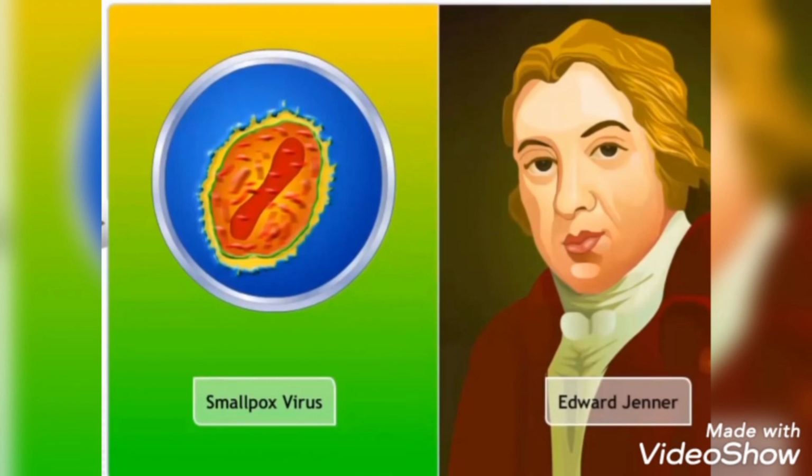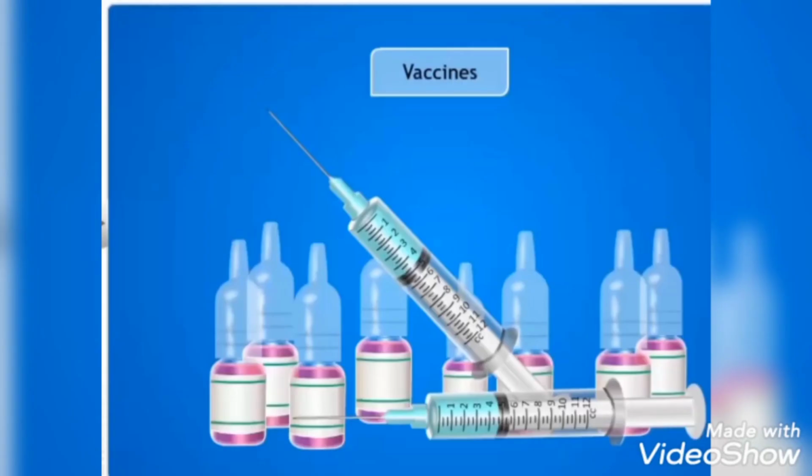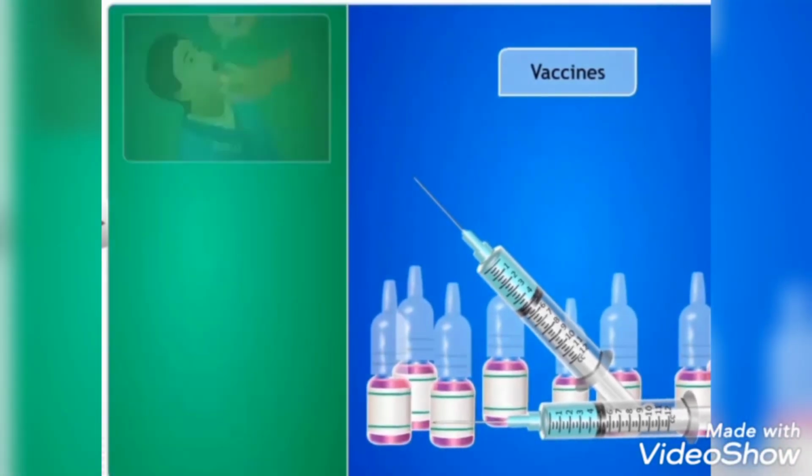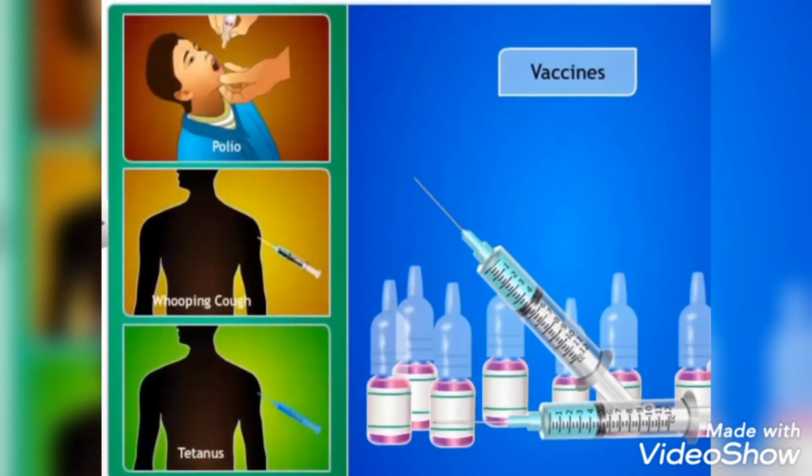So, Edward Jenner was called the father of immunology. There are many vaccines available that provide a means of prevention. They are vaccines against polio, whooping cough, tetanus, etc.